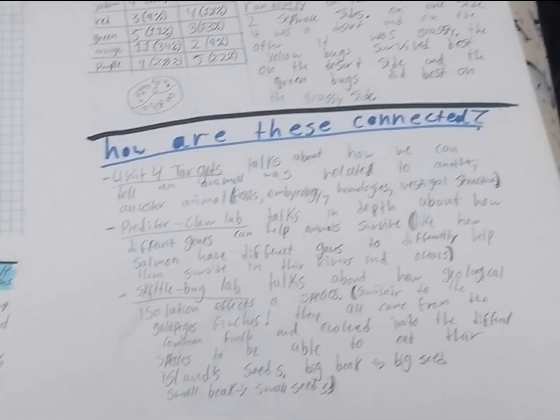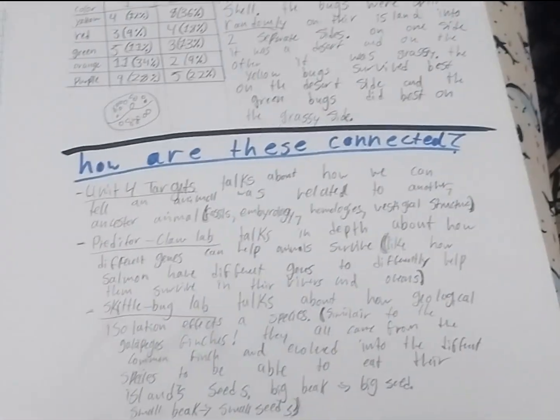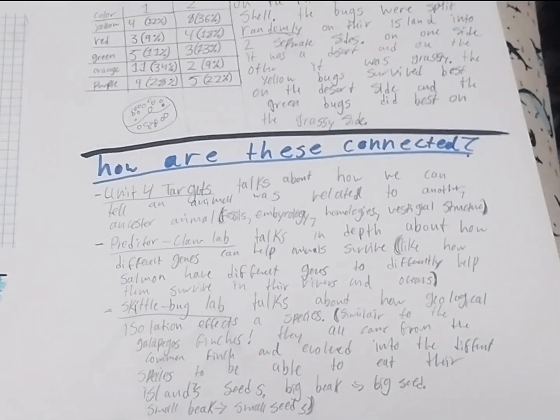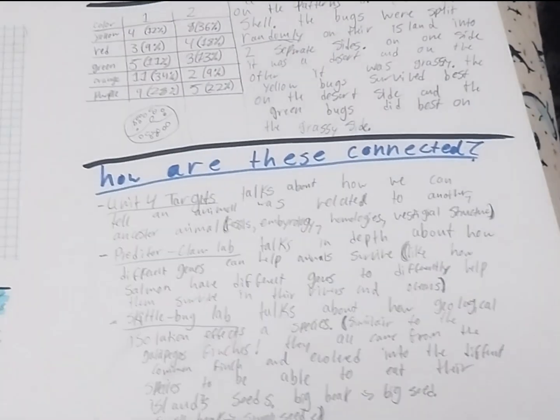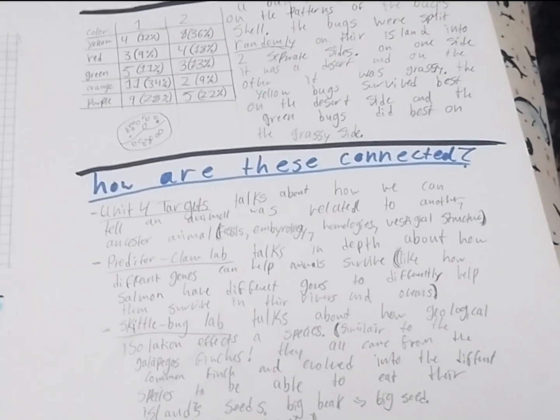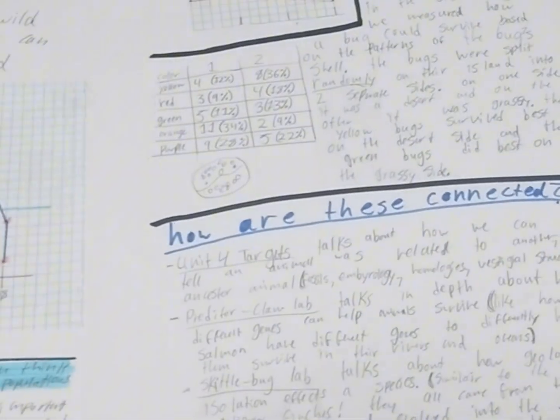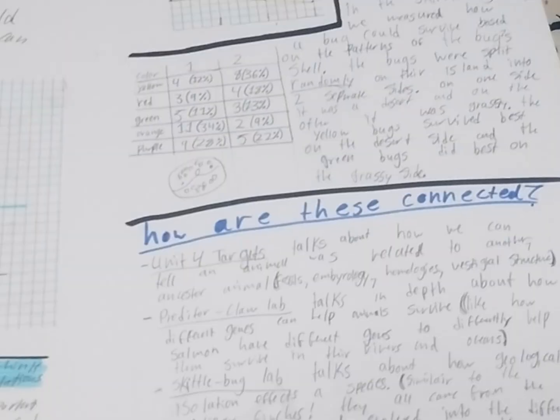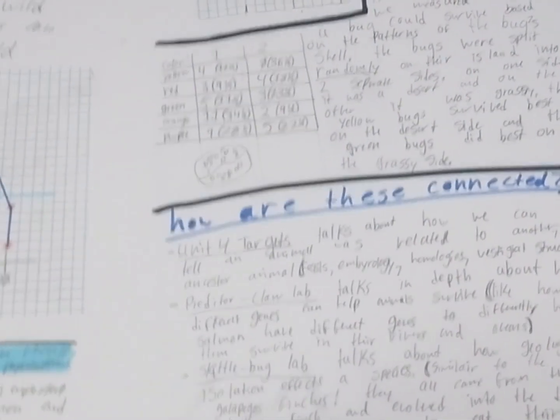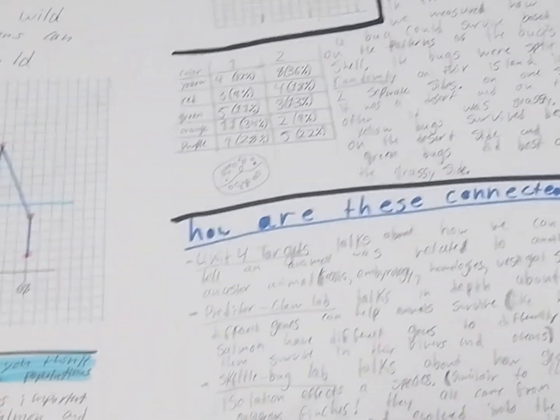And how are these connected exactly? Unit 4 targets talk about how we can tell an animal is related to another: fossils, embryology, homologies, and vestigial structure. Predator Claw Lab talks in depth about how different genes can help animals survive, like how salmon have different genes to differently help them survive in different rivers and different oceans.